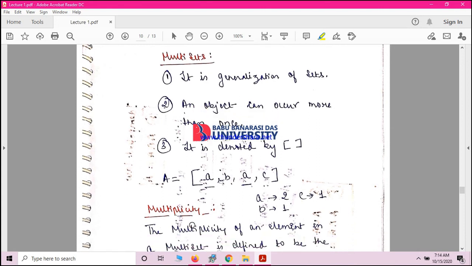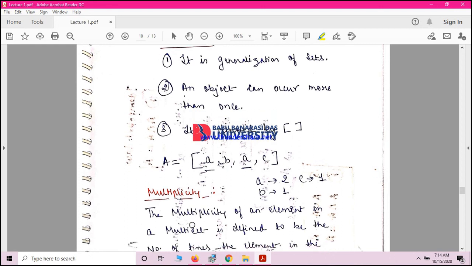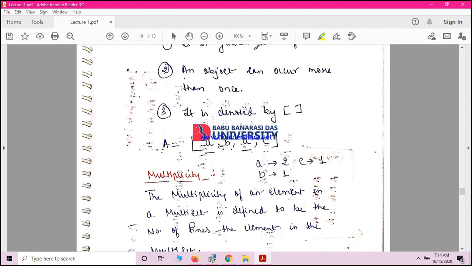So it is basically represented by a property called multiplicity. The multiplicity of an element, the number of times that element appears, is defined to be the number of times the element appears in the multi-set. The multiplicity of the elements A, B, C in the multi-set A are what?